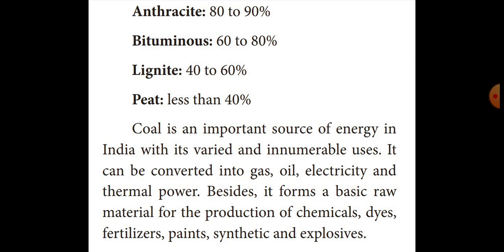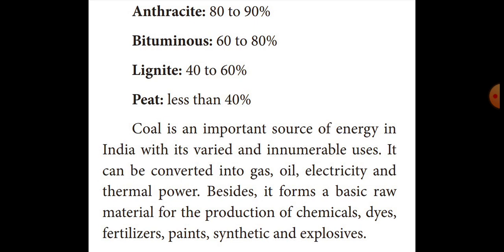Okay. Then it is one of the basic raw materials. Some of the chemicals are also produced through this coal: dyes, fertilizers, paints, synthetics, explosives. These all things are produced through this coal. Okay, mostly the coal is used to be converted into gas, oil, electricity and thermal power, and it is also used as a raw material for producing so many things, for example, some of the chemicals: dyes, fertilizers, paints, synthetics and explosives.